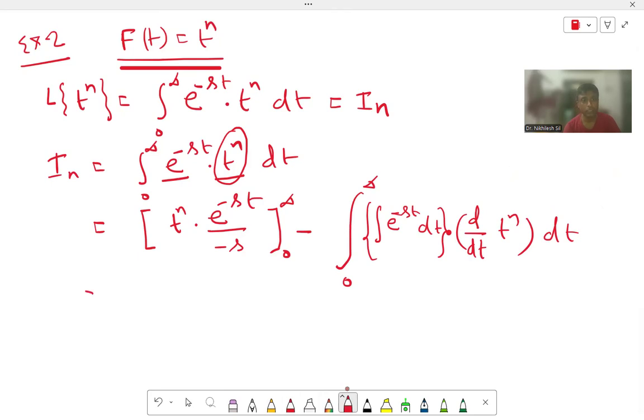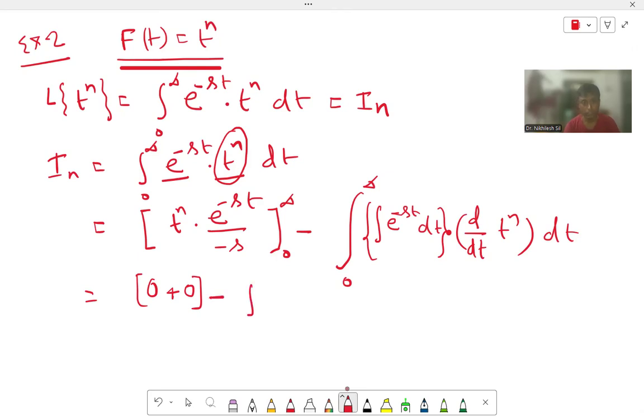Now we are putting infinity. If t equals infinity, it becomes e to the power minus infinity, which means 1 by e to the power infinity. So it becomes 0. Then minus of minus, that is plus. If we put t equal to 0, then 0 to the power n is 0, and 0 into something is equal to 0. So if we put infinity, we get 0, and if we put 0, we also get 0.